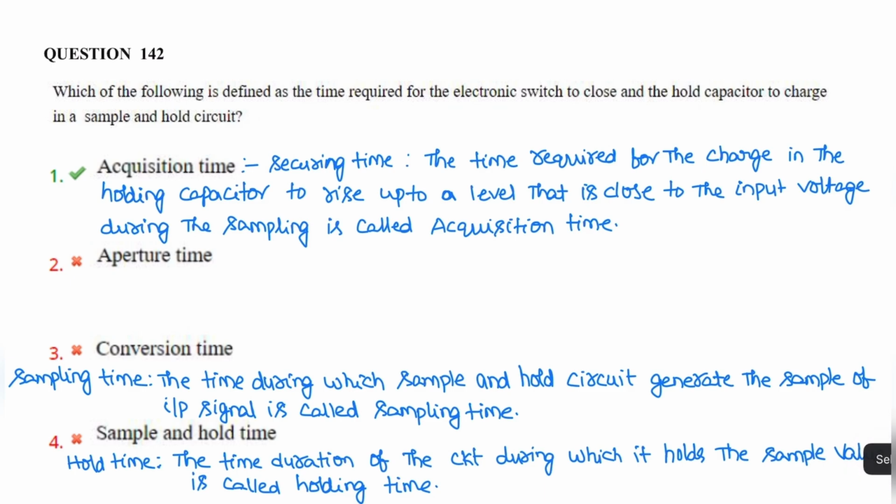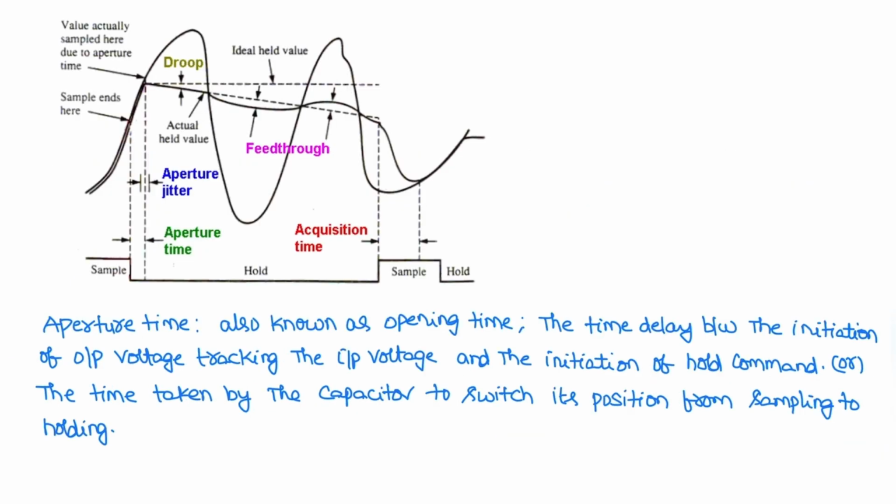Next is aperture time, which is also known as opening time. It is the time delay between the initiation of the output voltage tracking the input voltage and the initiation of the hold command, or the time taken by the capacitor to switch its position from sampling to holding. So the other name for aperture time is opening time. Acquisition time and aperture jitter are shown in the graph.